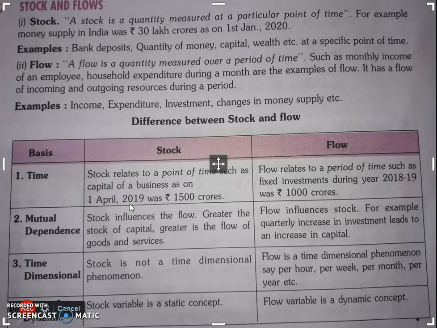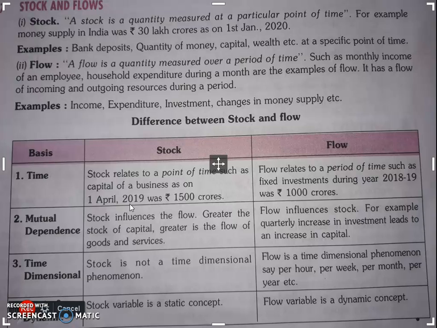Stock influences flow. Flow is always generated from stock, mentioned on the basis of the data collected from the stock. So it is said that stock influences the flow, and the greater the stock of capital, the greater will be the flow of goods and services. Next, flow influences stock. For example, a quarterly increase in investment leads to an increase in capital.